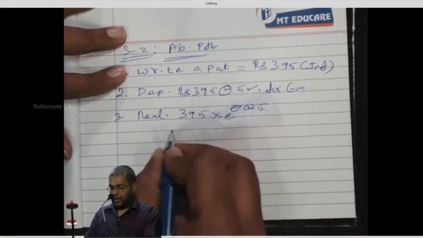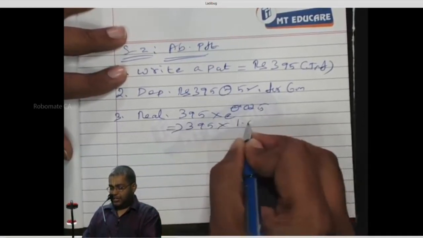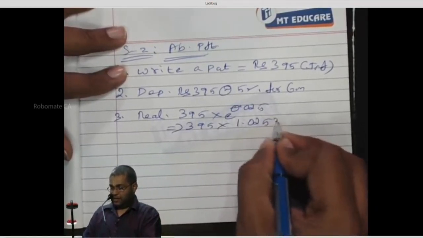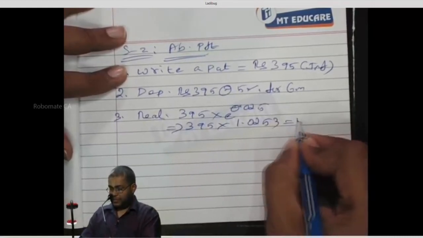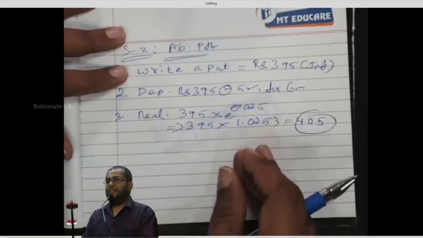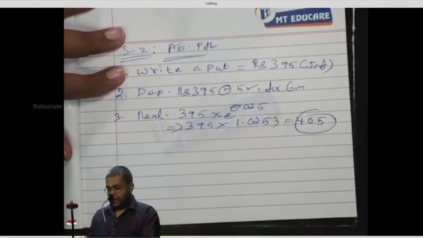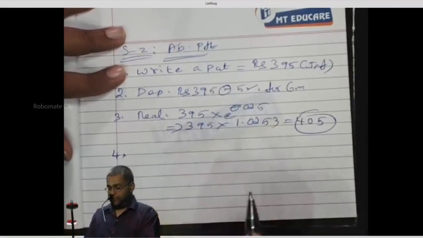Somebody tell me the compounding. Tell me the number. 395 into 1.0253 is the number. Correct? Now, what is the number? 405. Have it as 405. How many rupees do I realize here? 405. I realize 405. Okay. Can I proceed? Step 4.